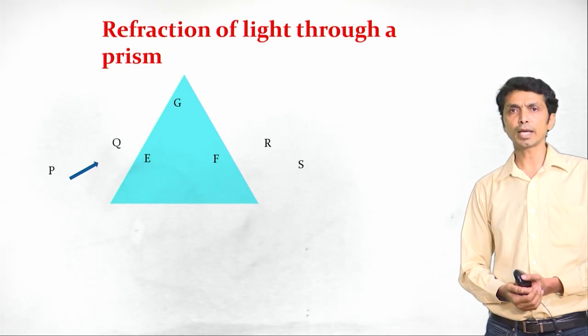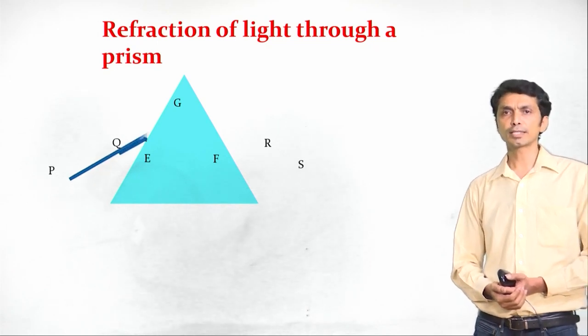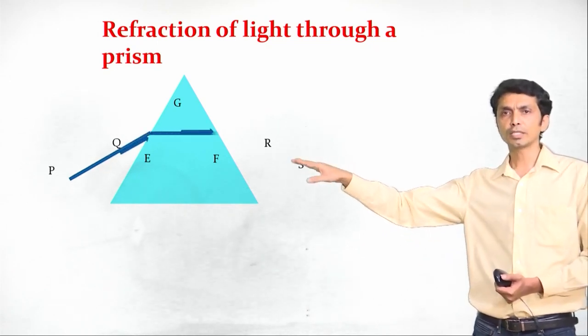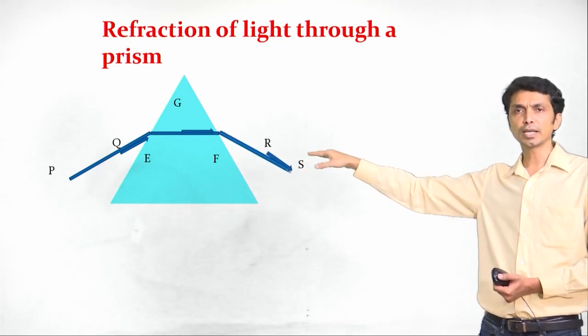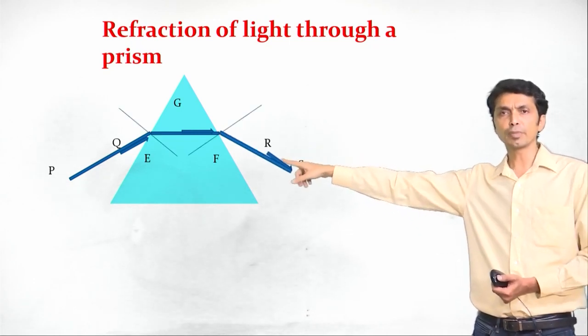Let us see what happens. So, now the ray is traveling. Now, it changed its direction, it bent. So, refraction took place.